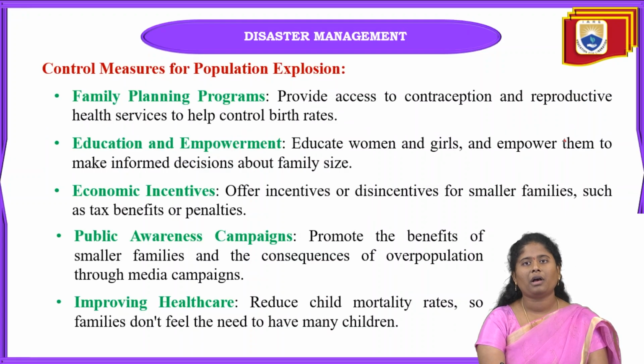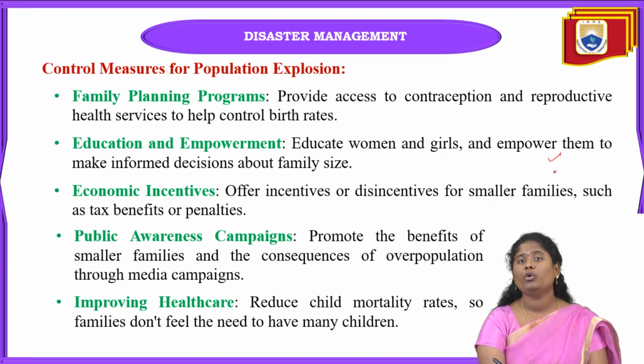And next one is control measures, means how we are going to control this population explosion. Family planning programs we have to conduct firstly, that is, we have to provide access to contraception, and reproductive health services can also help with birth control rates. And next one is education and empowerment.